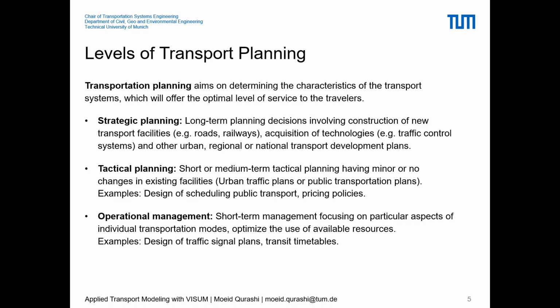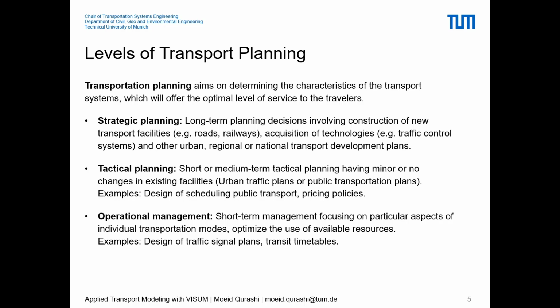Then the second level, a bit lower than strategic planning, is tactical planning, where you have short to mid-term planning, which might have minor to no change in the existing facilities. So for example, public transportation plans, rescheduling completely the public transports, applying some policies for congestion pricing, tolls, and also maybe some restrictions on the roads.